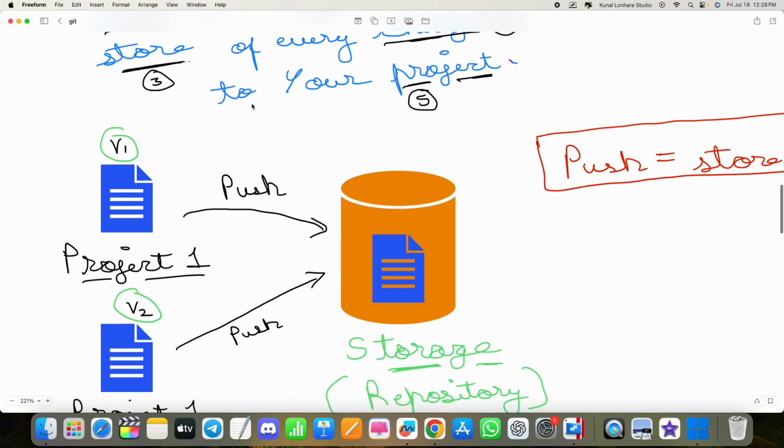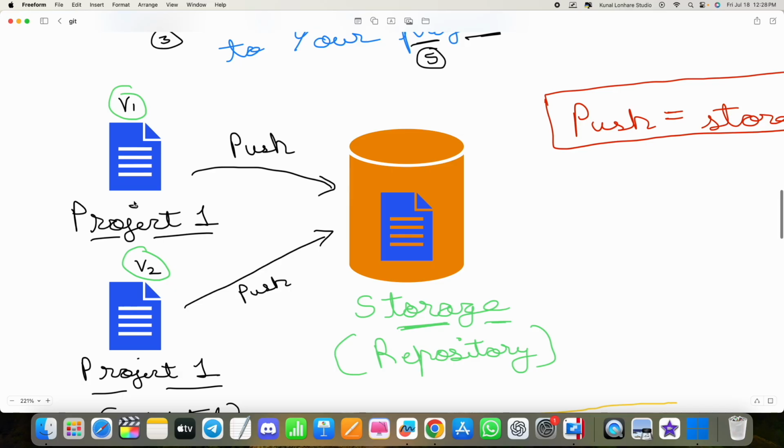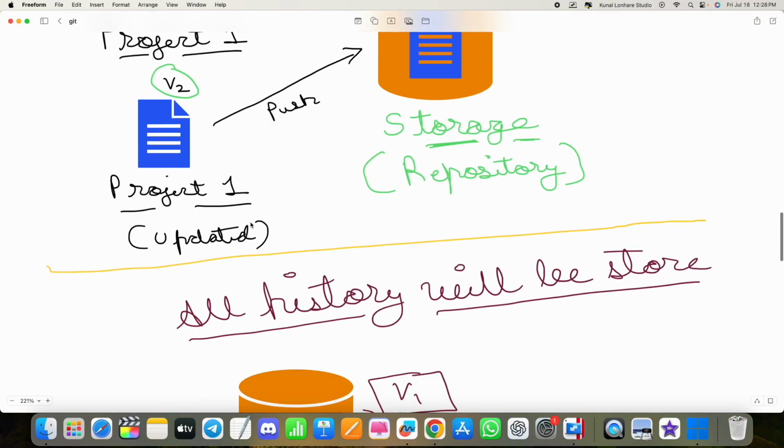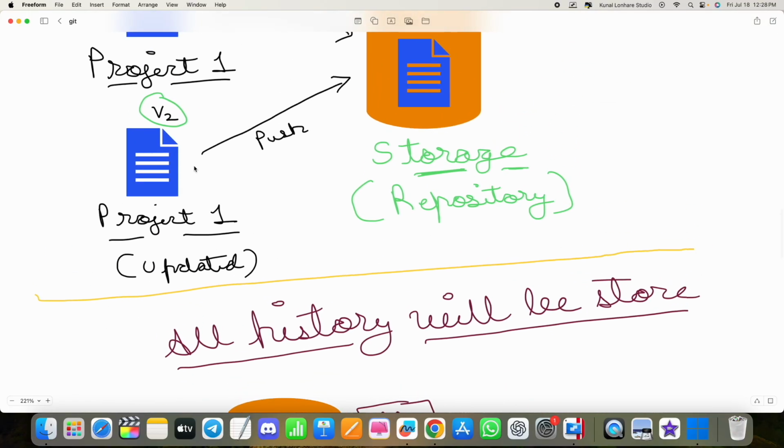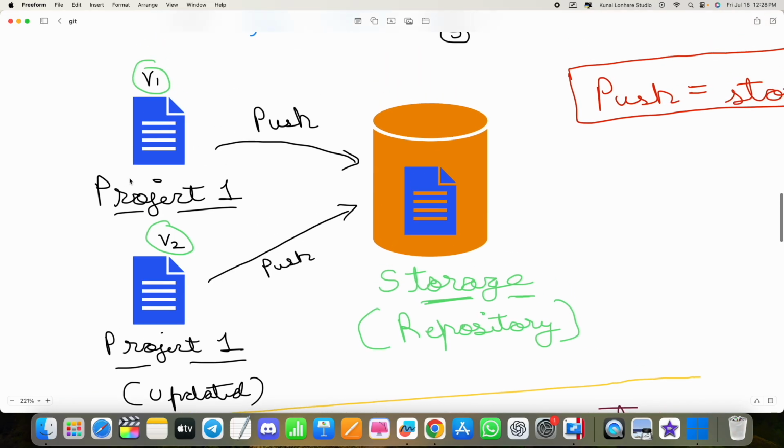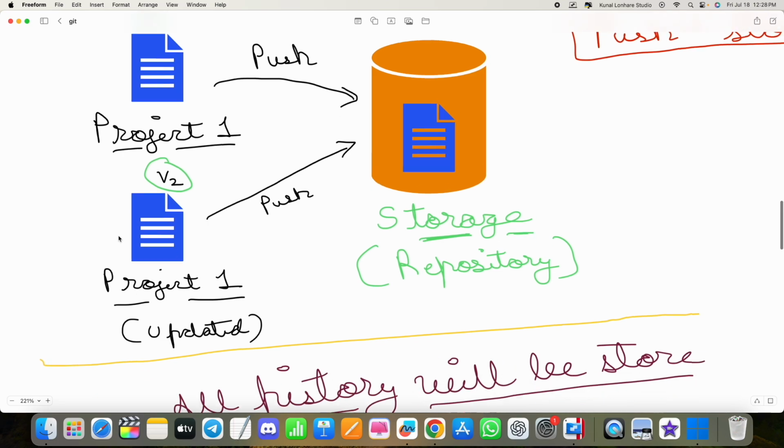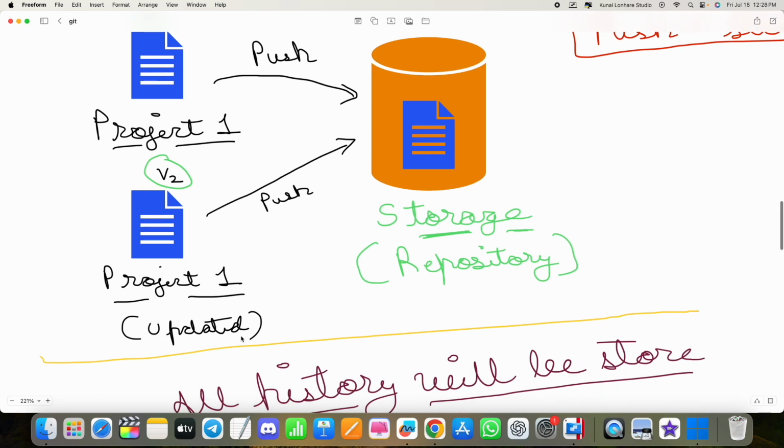So Git basically allows you to store your project to a repository. Okay, now let's talk in more detail. Sometimes what happens, guys, is we try to update our project. Let's say, you all know that every time we want to add more new features, or maybe we want to solve some bugs, we generally update our project.